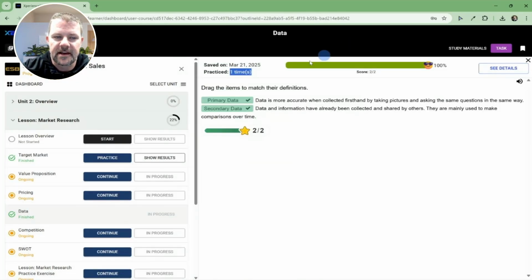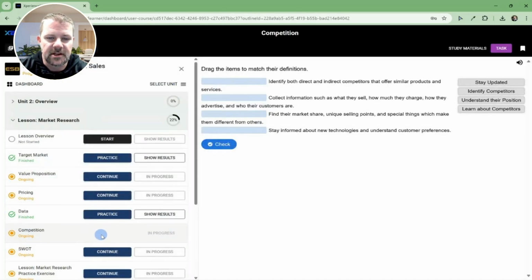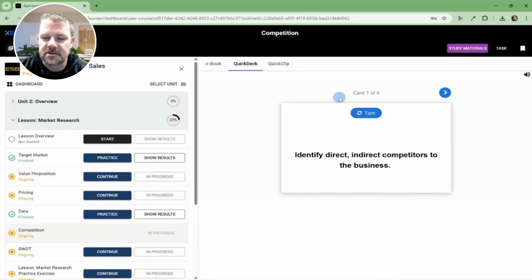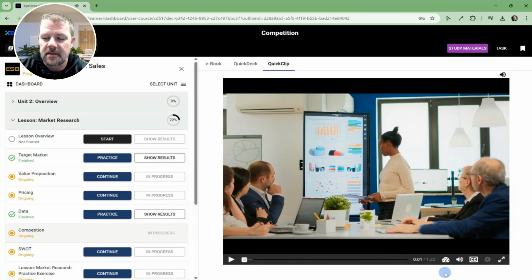And then to move on to the next activity, I can either click next or I can use the navigation to click on it. For this next task, again, I've got a new ebook with a new reading, quick deck with additional flashcards, and a quick clip with an additional video here. And again, I've got closed captions and I can full screen my video. So I can move through the content this way.